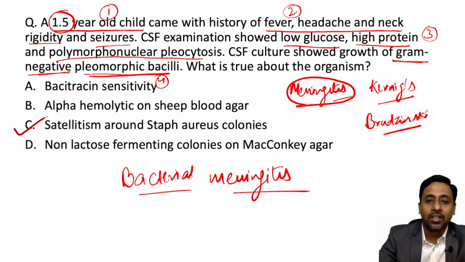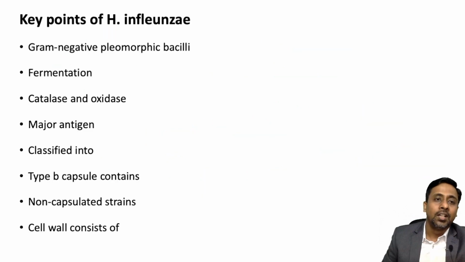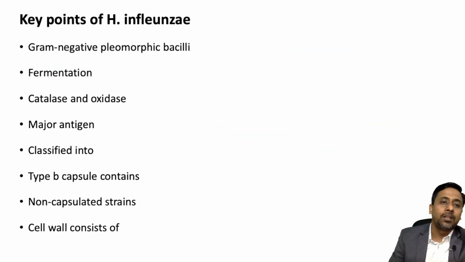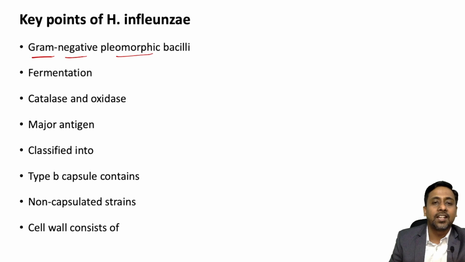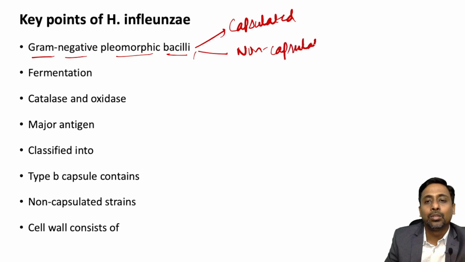Okay. So there are certain key points which you should know about Hemophilus influenzae. I'll go through them. As I told you, it is a gram-negative pleomorphic bacillus. Apart from this, it may be capsulated and it may be non-capsulated, so both types of strains are present.